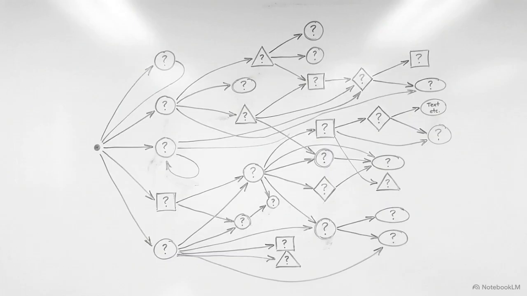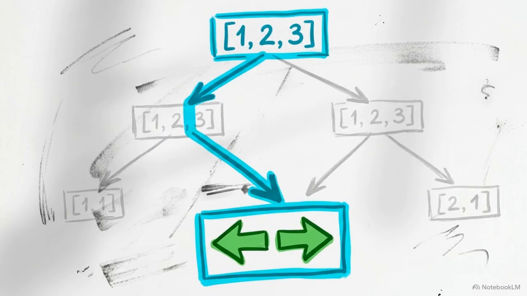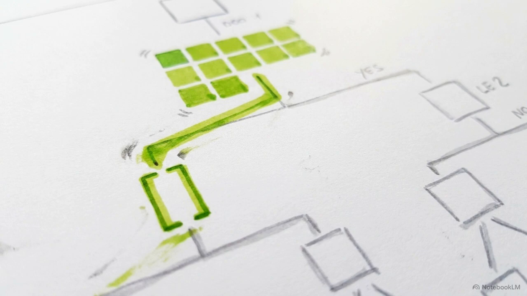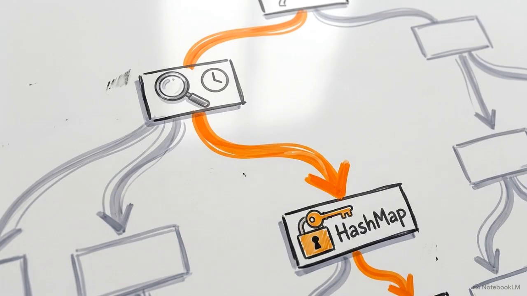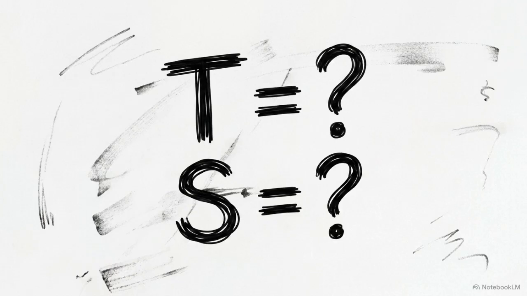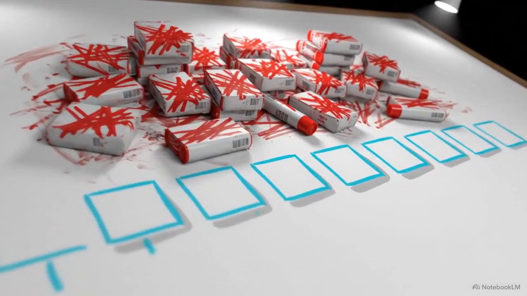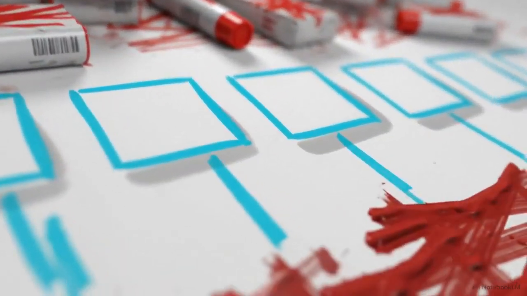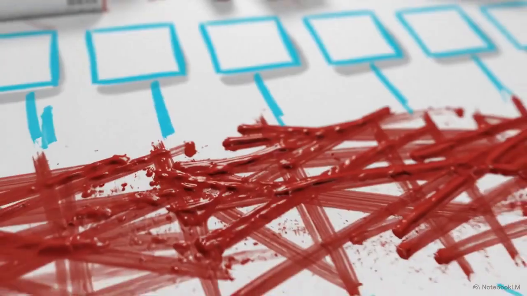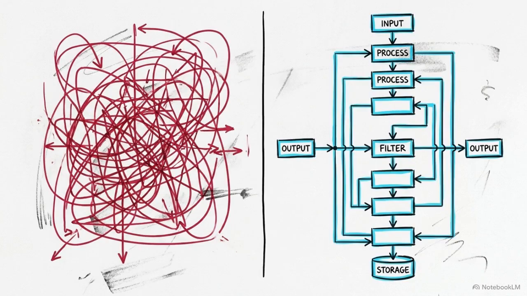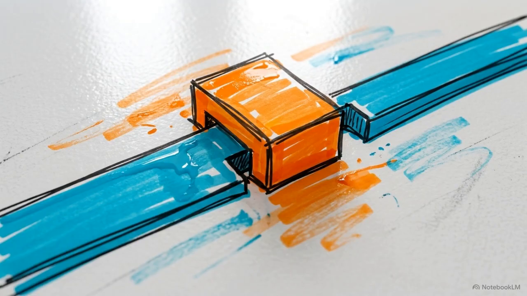Then, run through your initial mental checklist. Is the data sorted? If yes, 2 pointers. Is it a continuous range? If yes, sliding window. Does it need fast lookup? If yes, a set or map. Before you code, explicitly state the final time and space complexity. Tell the interviewer, because I am using a hash map here, we reduce the time from squared to linear. This process changes the interview from a guessing game into a structured architectural exercise. When you follow the constraints, the problem itself dictates the optimal code.